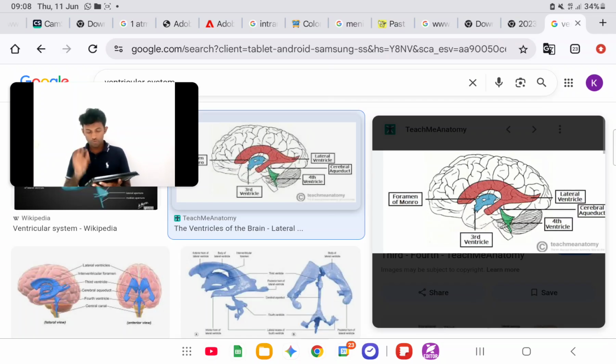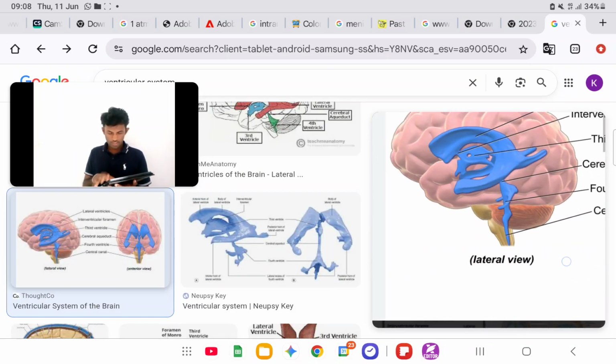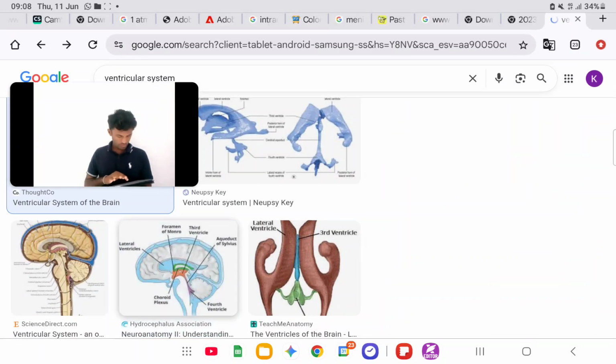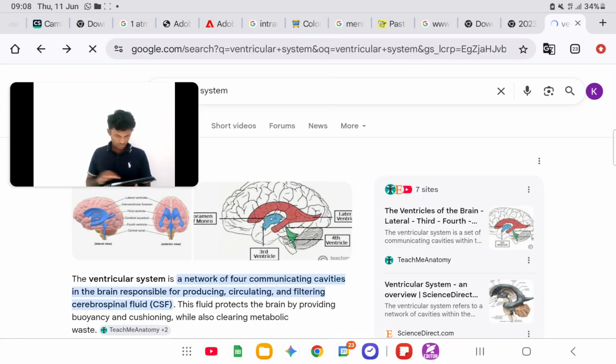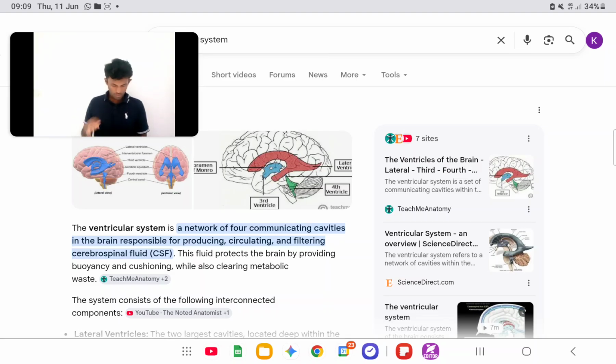Then the fourth ventricle is in the brain stem, covered by cerebellum, pons varoli and medulla oblongata. Ventricular system is a network of 4 communicating cavities in the brain responsible for producing cerebrospinal fluid, CSF.